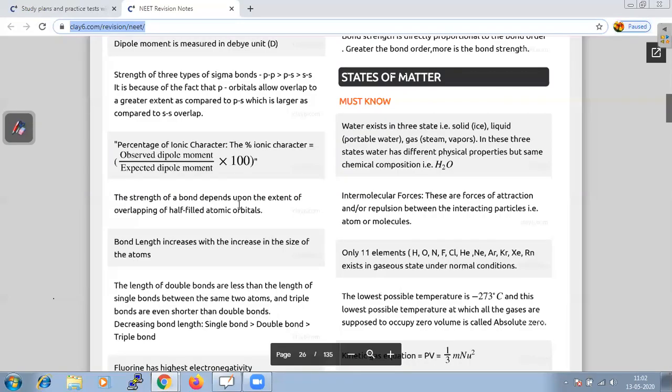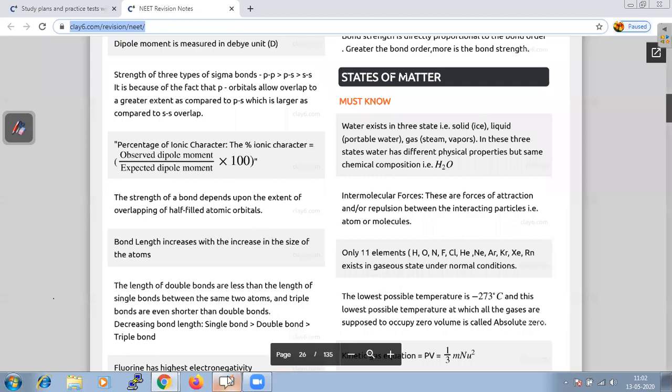Let us start the chapter, that is our states of matter. If you think of this chapter from the point of view of the exam, it has a weightage of just 2%.